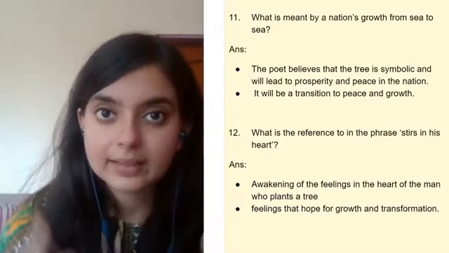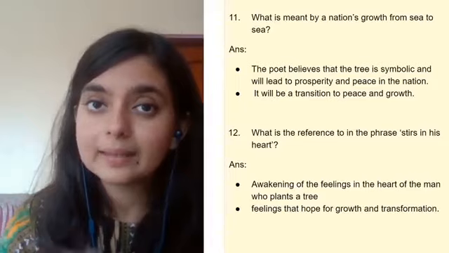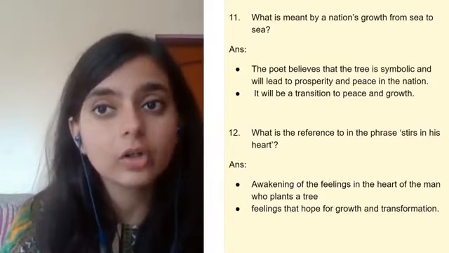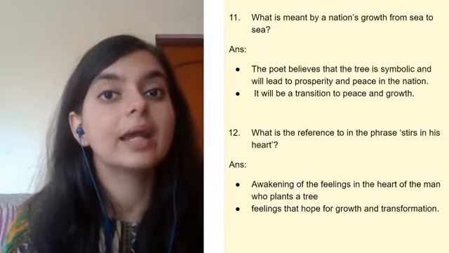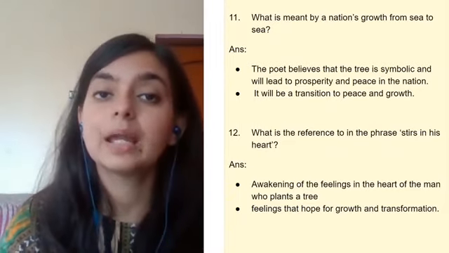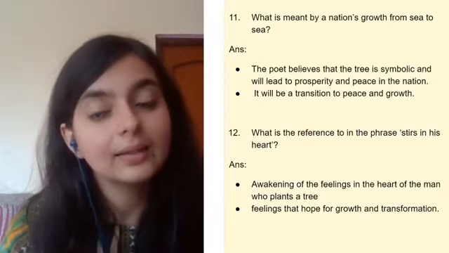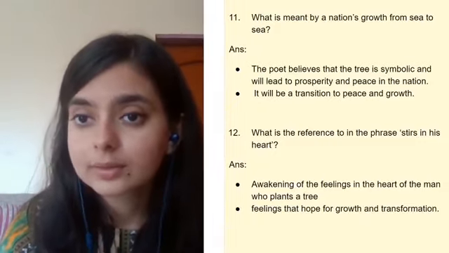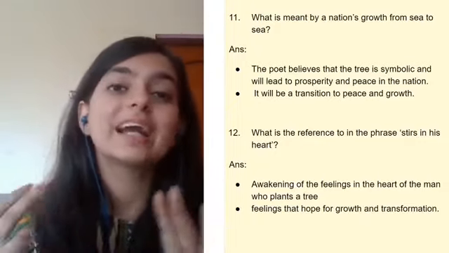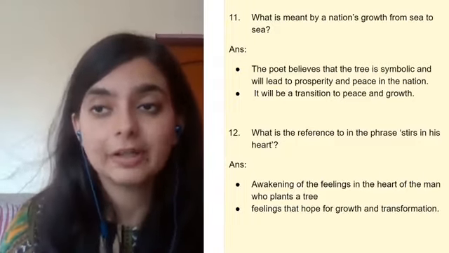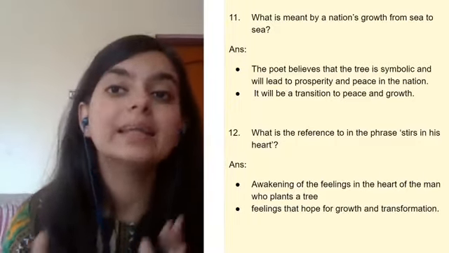By lessening the air temperature, preventing global warming, therefore again contributing to the nation's growth, and providing various equipment for furniture, like wood is used for furniture, again economic growth. So all these social, economic, ecological benefits are being provided by the trees.